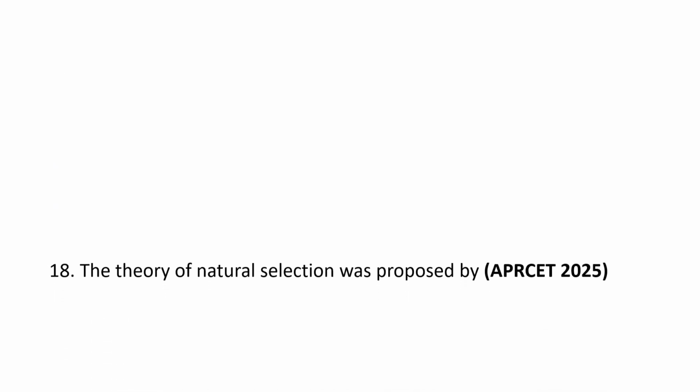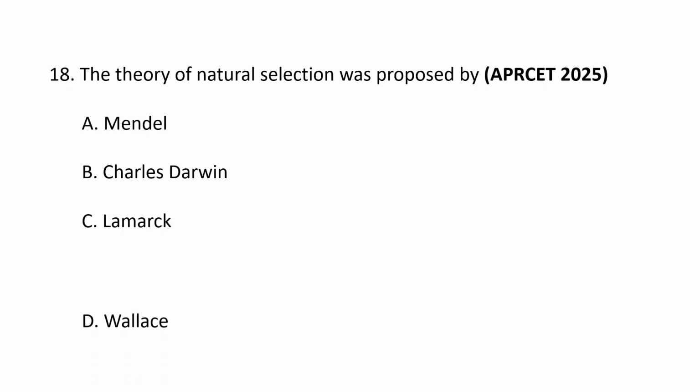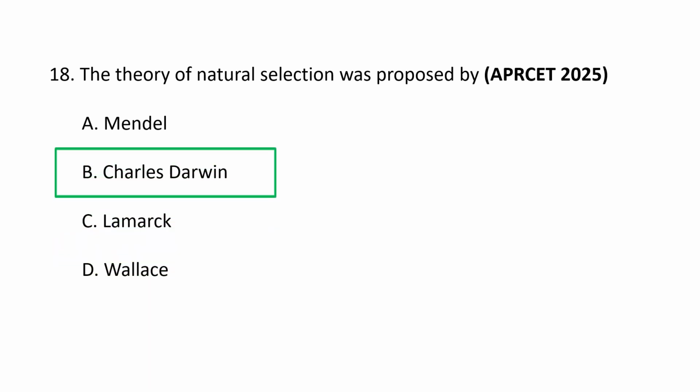Next question. The theory of natural selection was proposed by A. Mendel, B. Charles Darwin, C. Lamarck, and D. Wallace. The theory of natural selection was proposed by Charles Darwin, an English naturalist, and he outlined